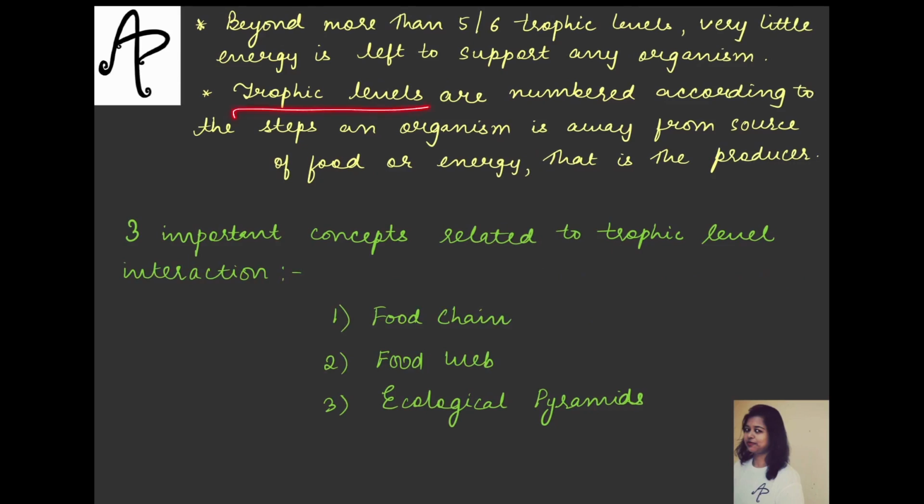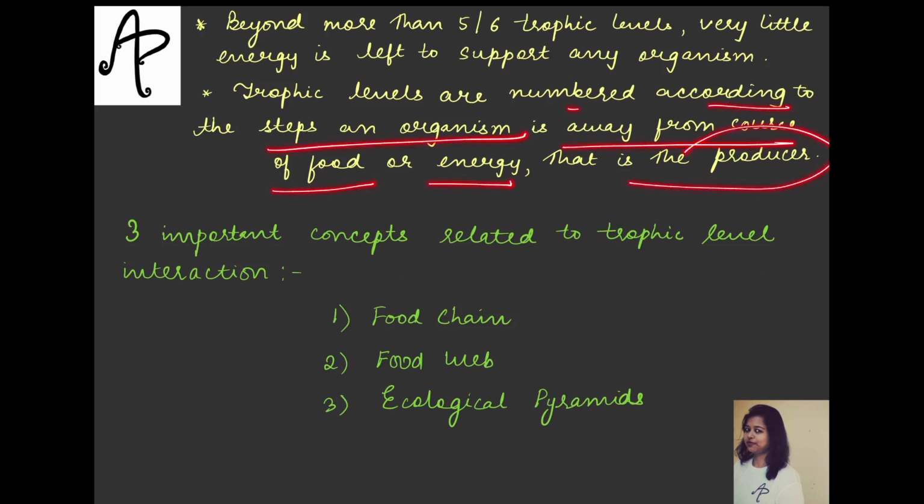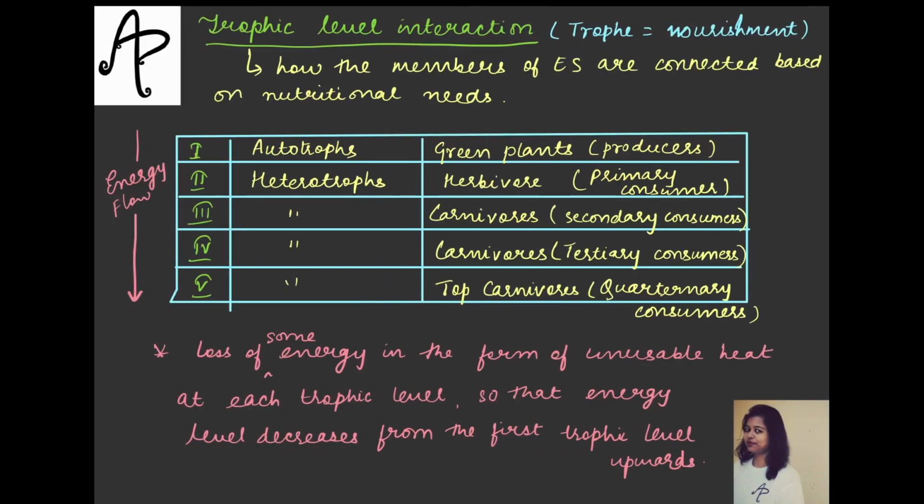And these trophic levels, which are numbered like 1, 2, 3, etc., they're numbered according to the steps an organism is away from the source of food or energy, that is the producer. Which means the organism which is closest to the source of energy, or let's say the producer, वो कौन होंगे? Green plants, so they are numbered 1. Then the one which is slightly closest will be number 2, थोड़ा और दूर number 3, but जो बिल्कुल end में, which is very far away from the source of energy or the producer, will get the largest number, 5 or 6.